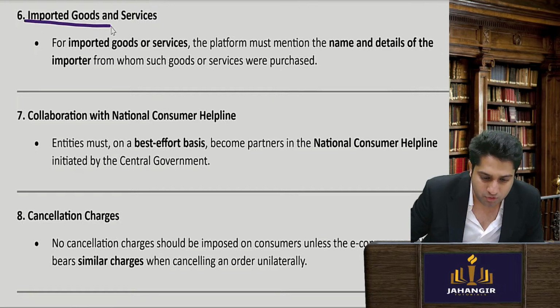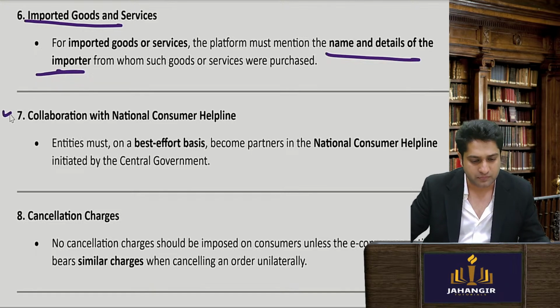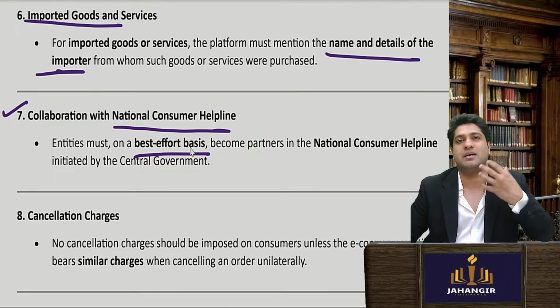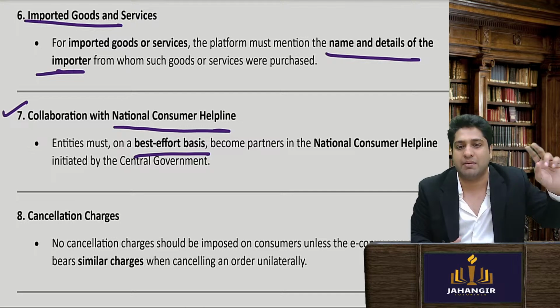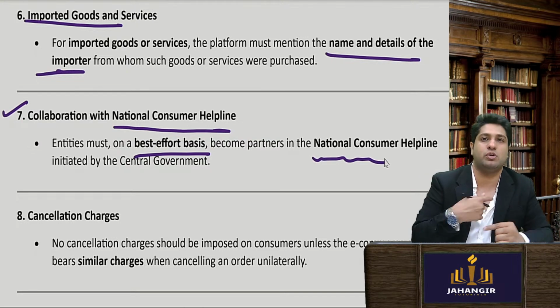If there are imported goods, then the name and details of the importer should be there. Collaboration. Now again, on a best effort basis, they are saying that Amazon and all these online sellers should collaborate with the consumer complaint helpline number and try to resolve cases.